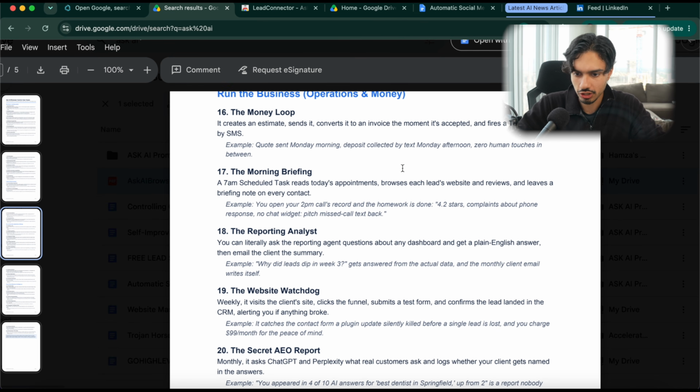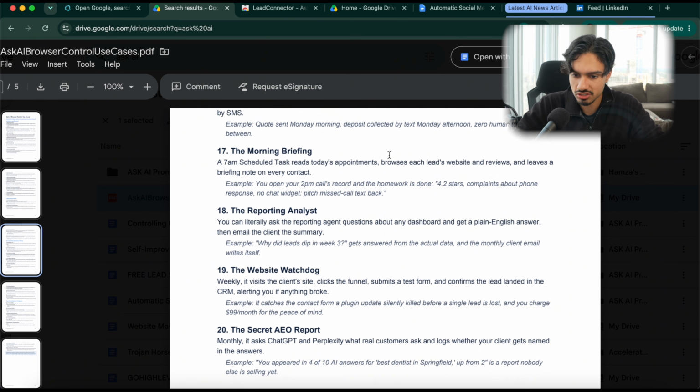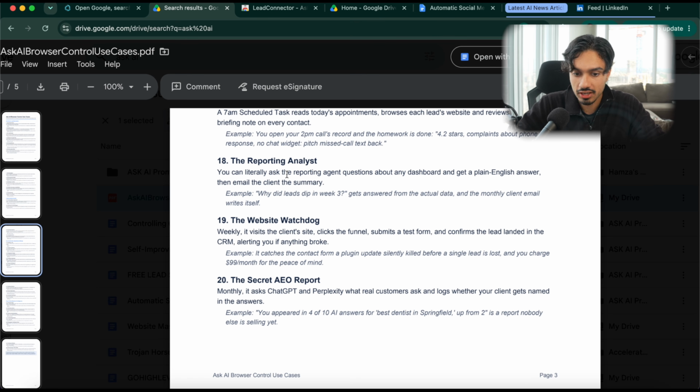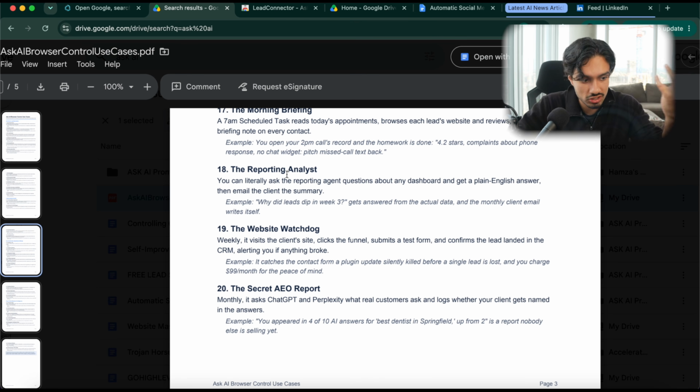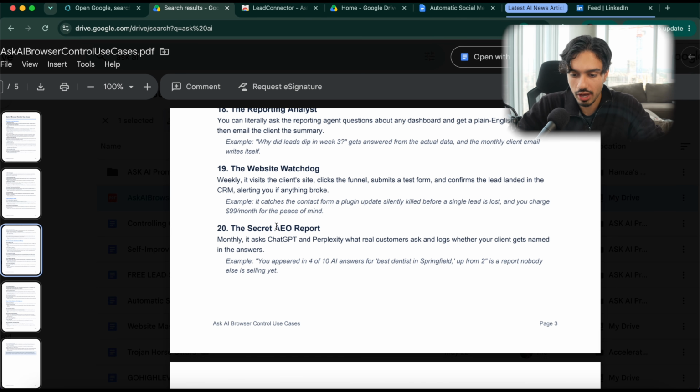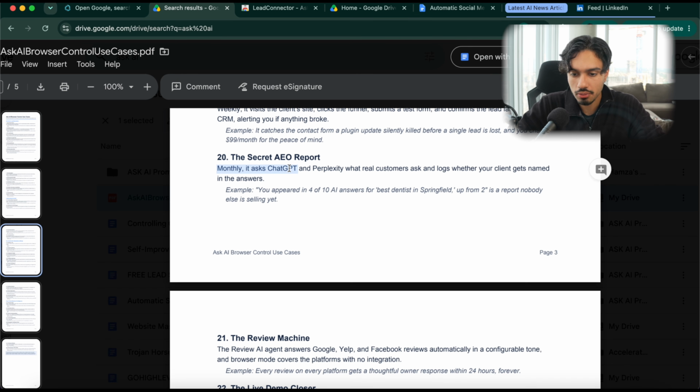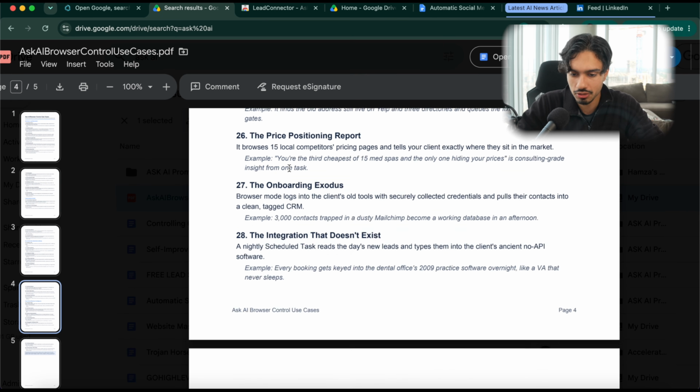What else do we have over here? It can create estimates, it can send them, it can convert them to invoices and actually send those off, which is crazy. It can go into your Facebook ads library and actually take all your data about how your ads are performing. It can check monthly how you're doing on ChatGPT or Perplexity and actually search your name or your business's name or your client's name and give you an in-depth feedback report.